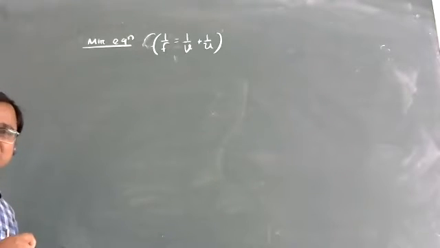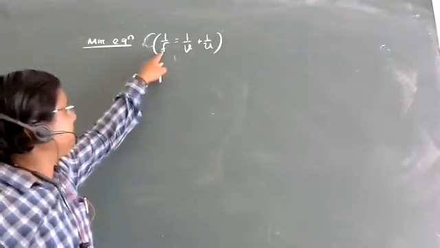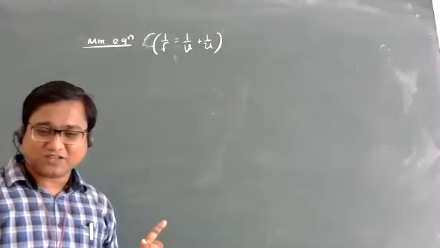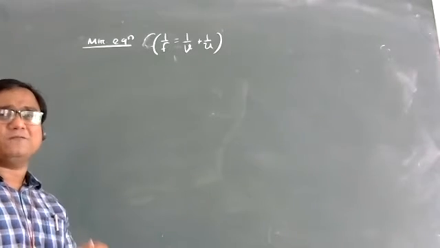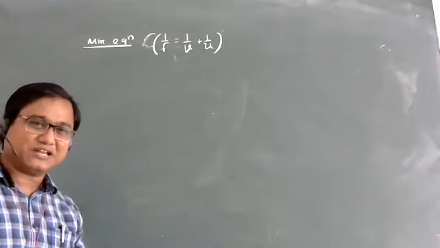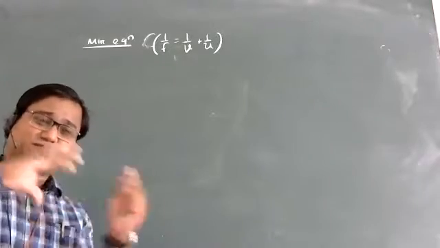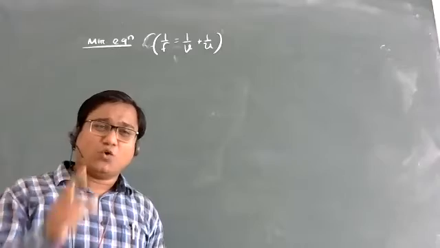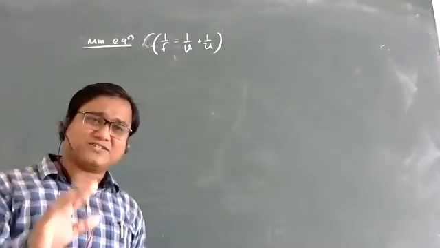The mirror equation is 1 by F is equal to 1 by V plus 1 by U, where F is the focal length, V is the image distance, and U is the object distance. I will try to draw whatever is similar to the book, but if you practice only two-ray diagrams, you can do it. Different books have different methods. Whatever the syllabus is, I am following that. One common point is C, another common point is P, and based on that I am drawing.